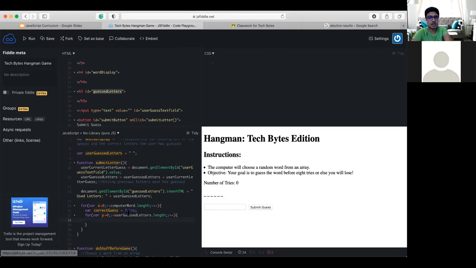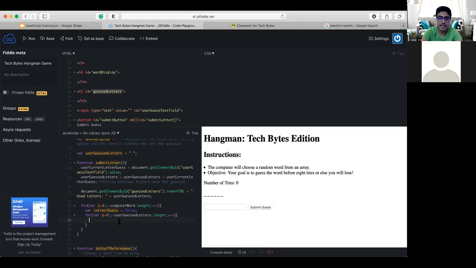Yup, Suhas is 100% correct. We're going to be using some if-else statements, but more specifically, we're also going to be using some substringing in these if-else statements. Because if you think about it, for us to compare one letter to all the letters inside of a word, we have to substring each individual letter inside of the computer's word.